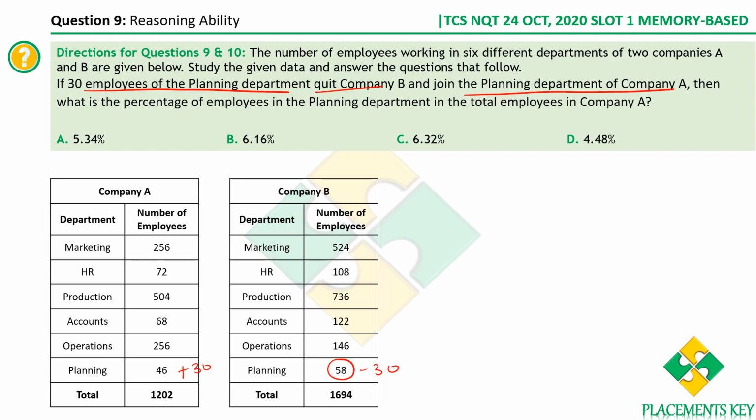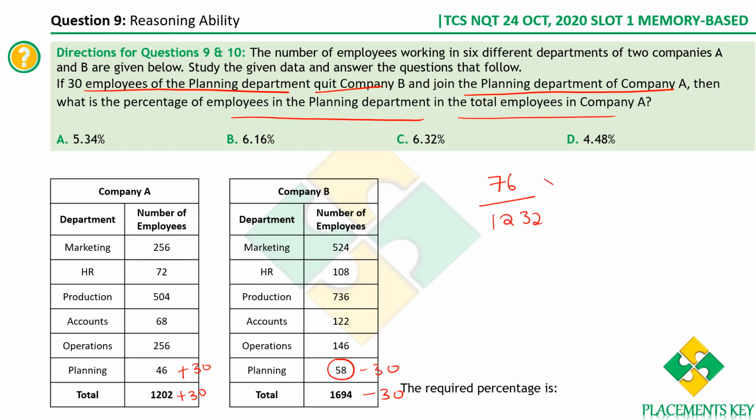Therefore, if 30 left from planning, obviously from total also 30 is reduced. And these 30 have joined planning department of company A, therefore the total number of employees also increases by 30. So effectively, what are we supposed to find? We are supposed to find the percentage of the employees in the planning department in the total employees in company A. So the required percentage is 46 plus 30, that is 76, divided by 1202 plus 30, that is 1232, into 100.